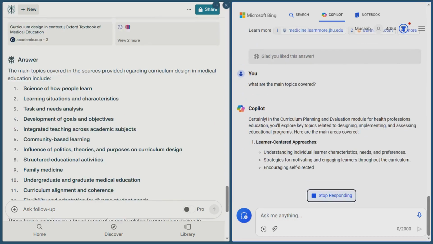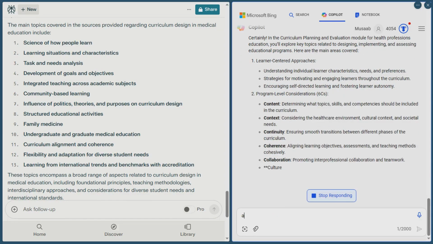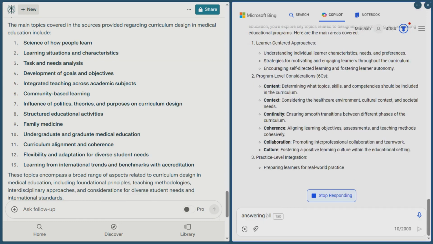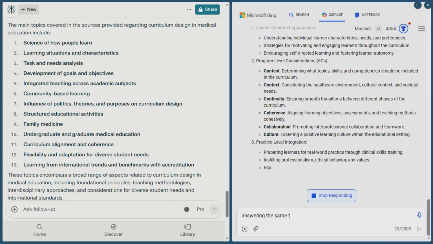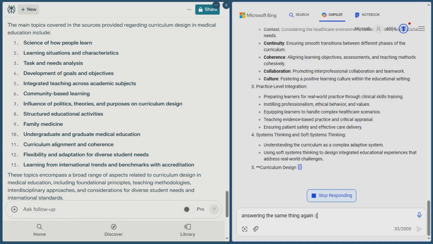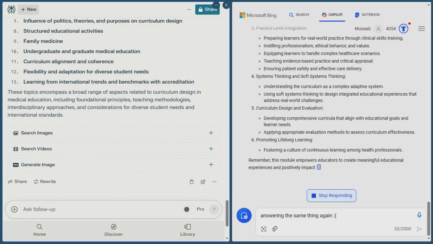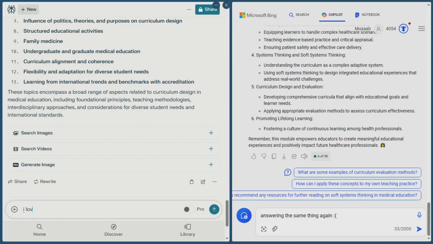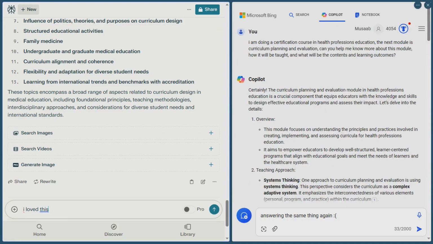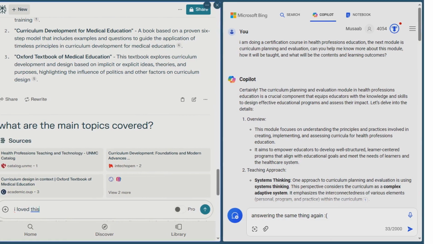Let's ask more questions. Yes. What are the main topics covered? Yeah, this is a good question. Learning theories, learning situation, task, and needs analysis. Yes, it is. I have read about this in the Understanding Medical Education book. All the copyrights are reserved by the names I have taken in this, and you can see Bing is giving me an answer. This is Masab Hamid, and now on the funnier side, you